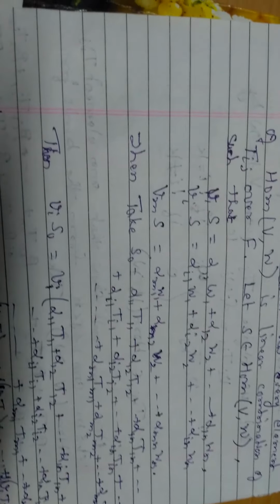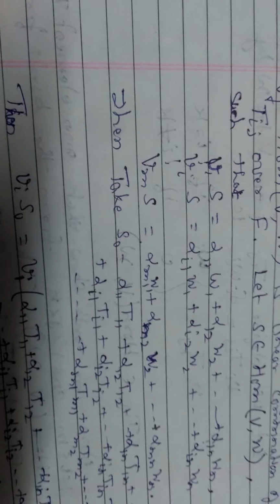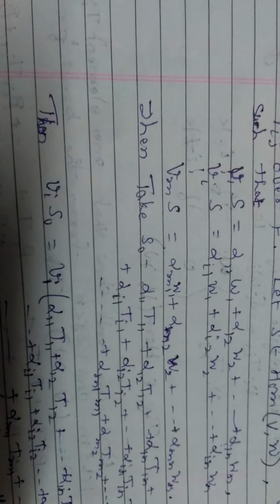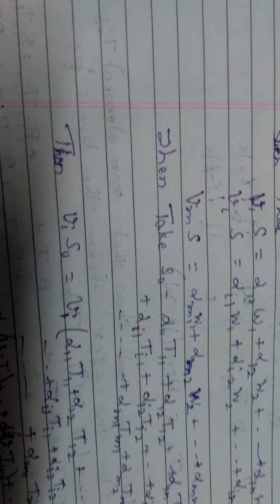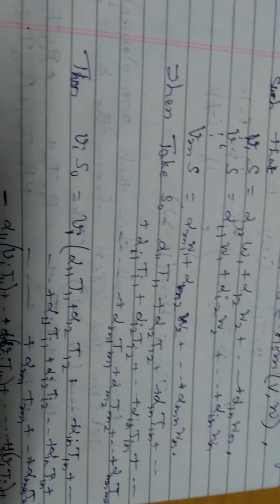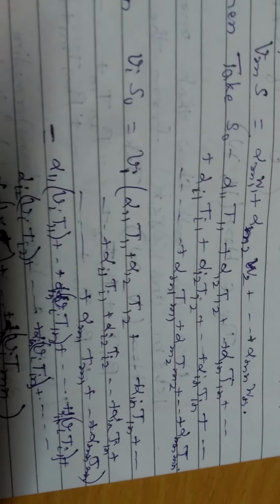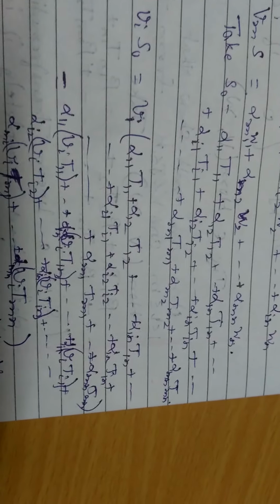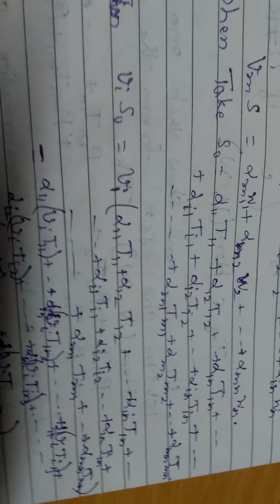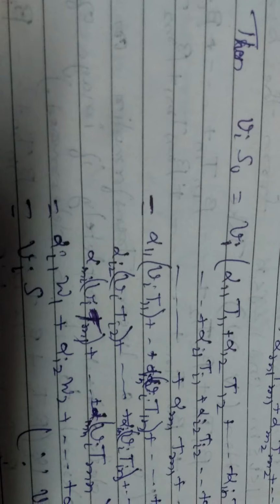Then v1S is equal to alpha 11 w1, alpha 12 w2 and so on, alpha 1n wn. Similarly, we have vmS equal to alpha m1 w1 and so on. Then take S0 equal to alpha 11 T11 plus alpha 12 T12 and so on, alpha mn Tmn. Then vi S0 is equal to vi multiplied by all the terms, and then we get alpha 11 vi T11 and so on, alpha i1.